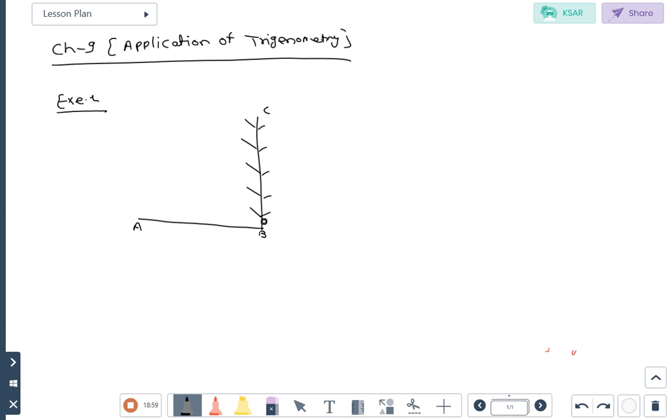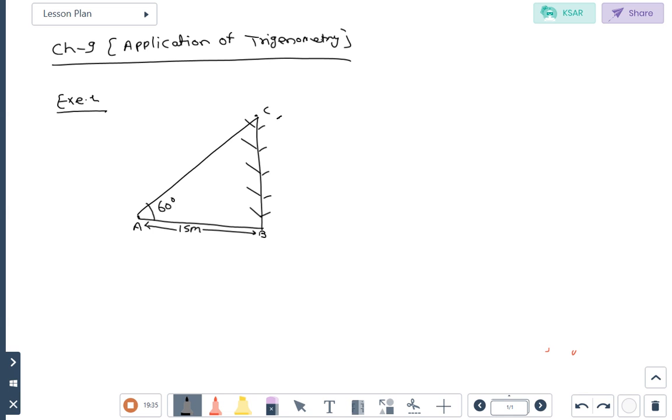From a point A on the ground, which is 15 meters away from the foot of the tower, where the foot of the tower is at point B, so that is 15 meters. The angle of elevation of the top of the tower, point C, from point A is 60 degrees. Then find the height of the tower.